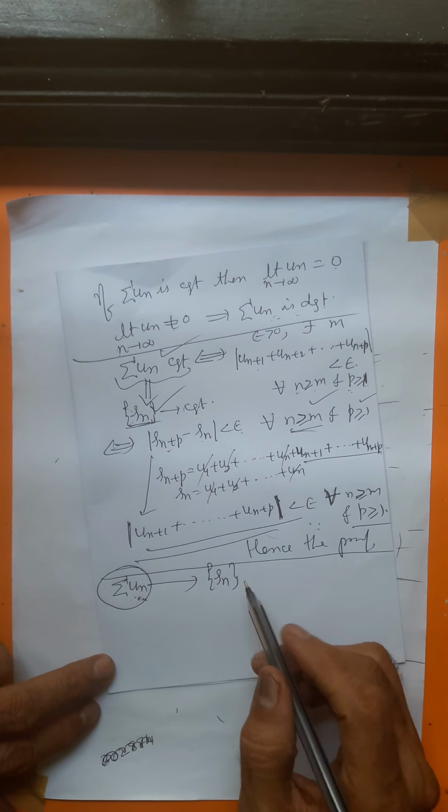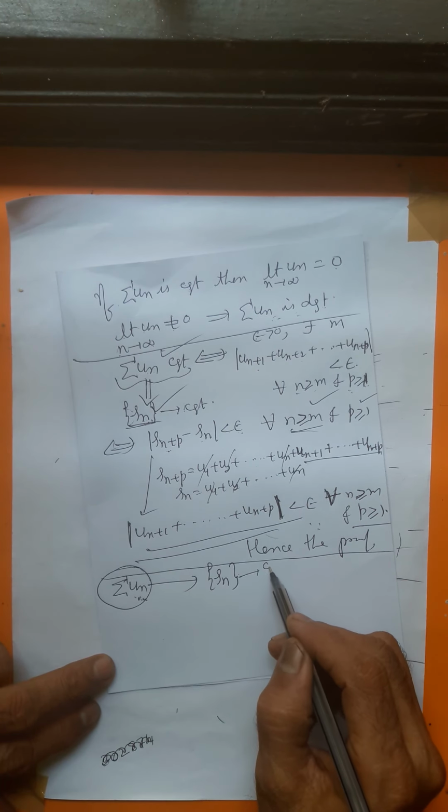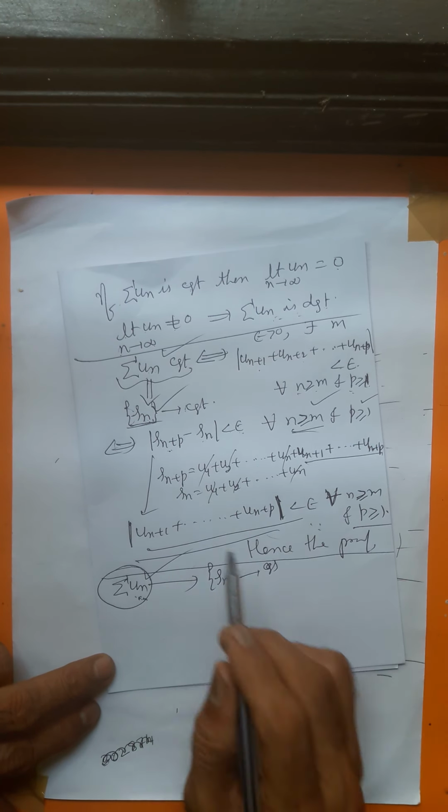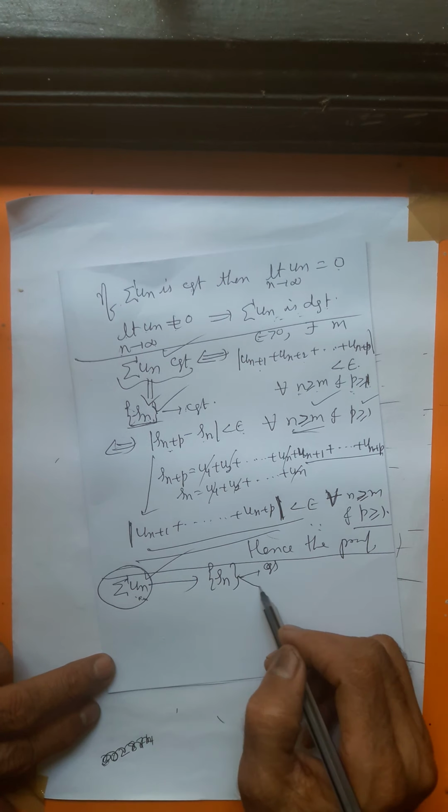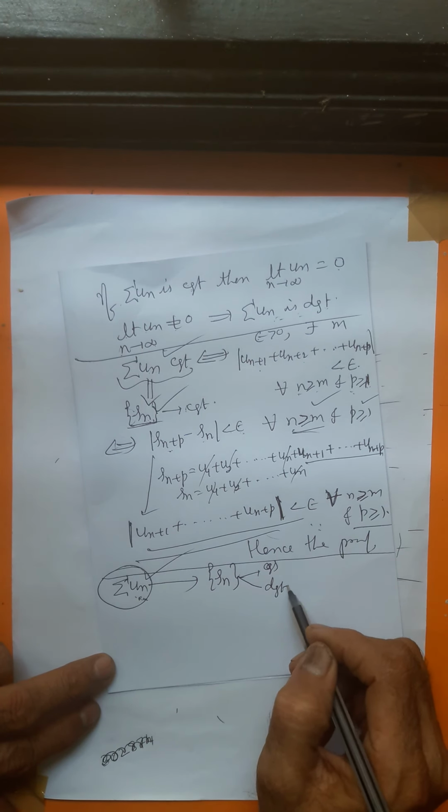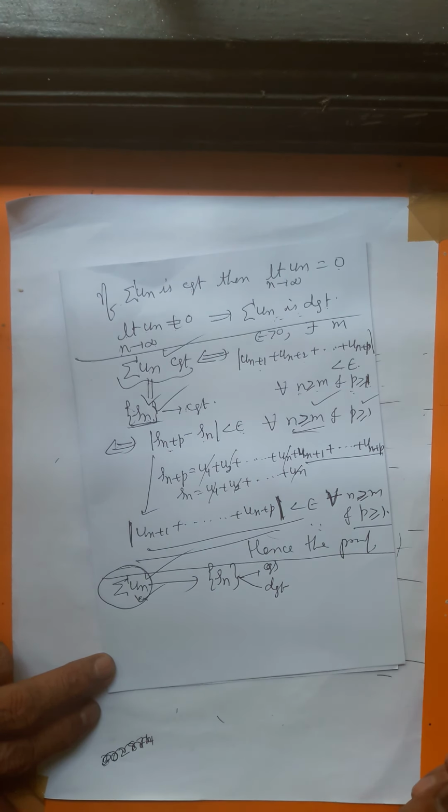If the sequence of partial sums converges, the given series is convergent. If the sequence of partial sums is divergent, the given series is divergent.